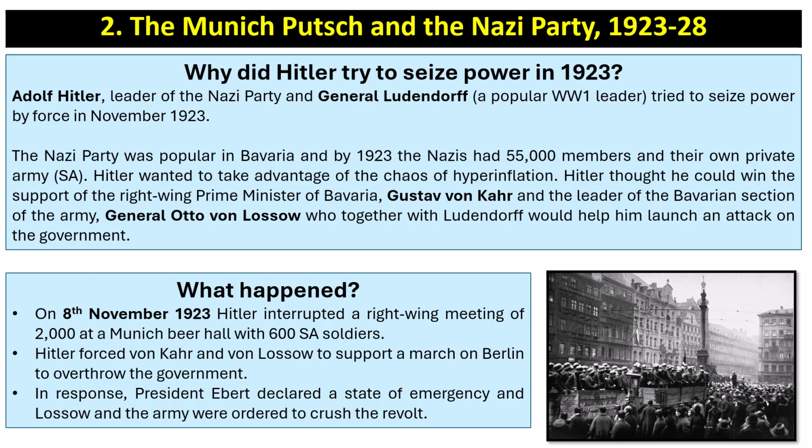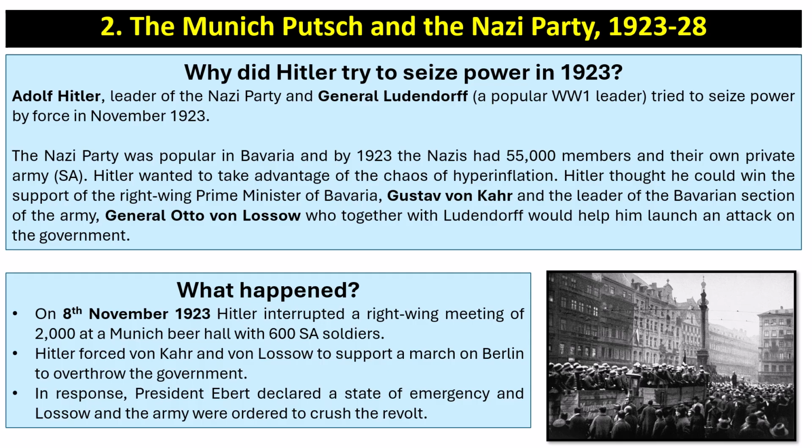take power by force. So on the 8th of November 1923, Hitler interrupted a right-wing meeting of 2,000 people at a Munich beer hall with 600 SA soldiers. Hitler forced von Kahr, who you can see there was the Prime Minister of Bavaria, and von Lossow, who was the leader of the Bavarian section of the army, to support a march on Berlin. He actually held them at gunpoint and made them promise to support him to overthrow the government.